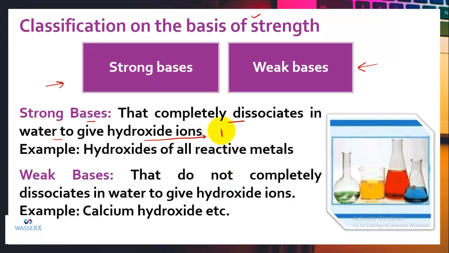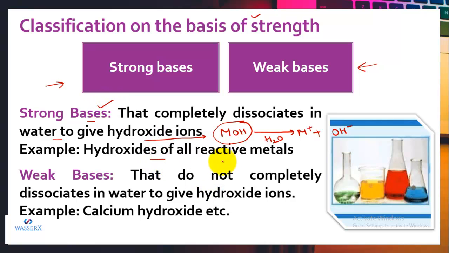So if I have an example of MOH and I want to know whether it is a strong base or a weak base, I am going to add it into water, and if on adding into water it dissociates completely, that is all the hydroxide ions are released and no MOH molecule is left undissociated, that means it is a strong base.